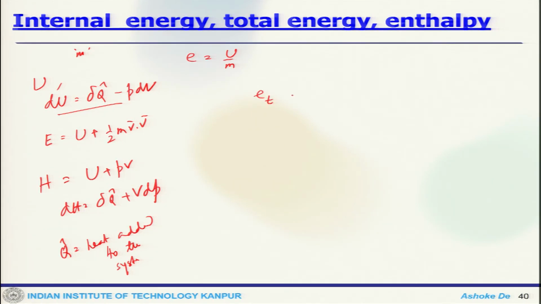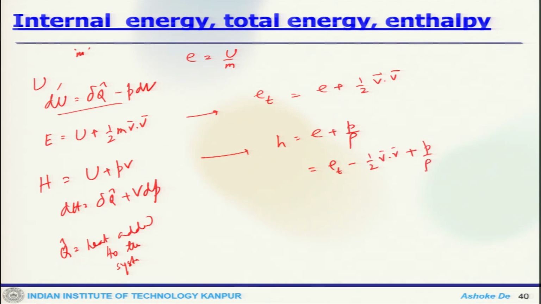So, specific total energy per unit mass would be E plus half V squared, and specific enthalpy would be E plus P by rho, or Et minus half V squared. So, these are some of the terminologies which will be required.